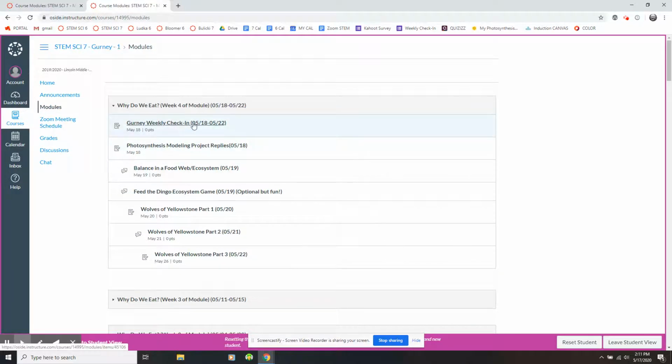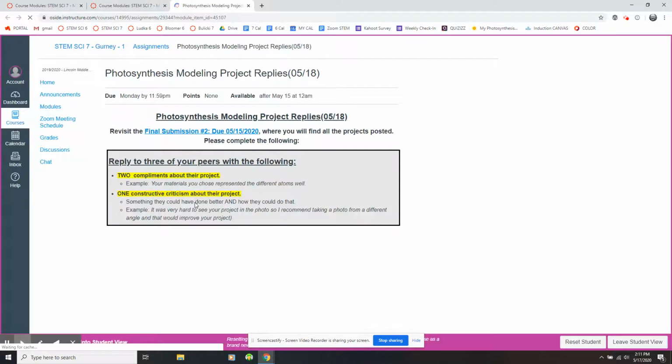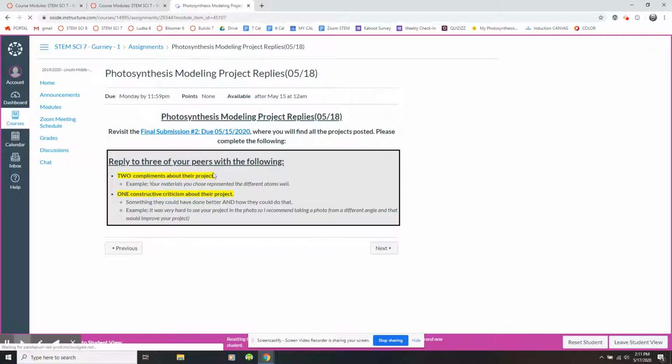After you complete your check-in, you will move on to Monday's assignment. It is the photosynthesis modeling project replies. All you need to do for that assignment is reply to 3 of your peers, and we are replying to our final submission number 2 from Friday. The one I just talked about, where some of you didn't share it correctly. It's important that you share it correctly because other students won't be able to view your project, and when they have to go reply, it may be challenging to do so.